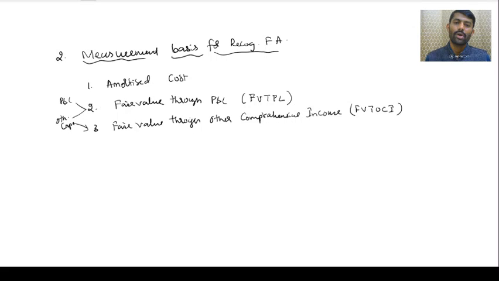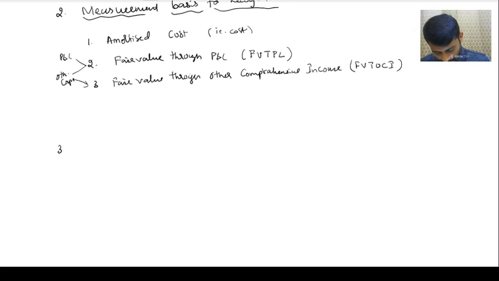Yes, sir. So how many measurement bases are there for recognizing a financial asset? Three. Technically only two, but for numbering purposes three. It is nothing but cost and fair value. Clear? Yes, sir. But for the purpose of accounting, we have classified into three types: amortized cost, which is nothing but cost; next is fair value through P&L, and fair value through other comprehensive income. Clear? Yes, sir.